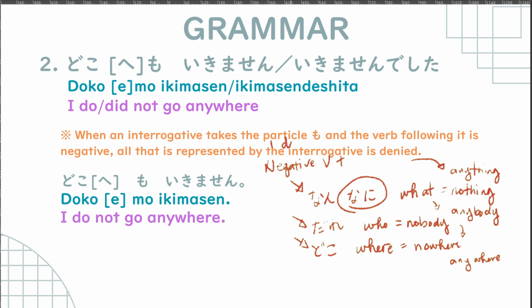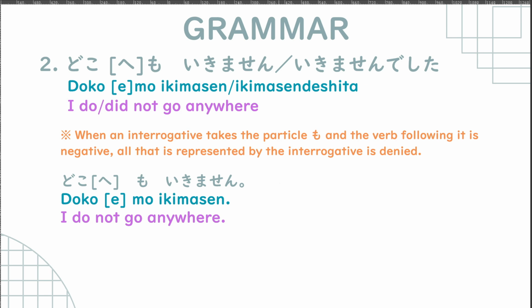For example, we have in English, I do not do anything. Okay, so this is the negative verb, anything. Right? I do not do anything. And we can also have I do not know anybody, or I do not go anywhere.